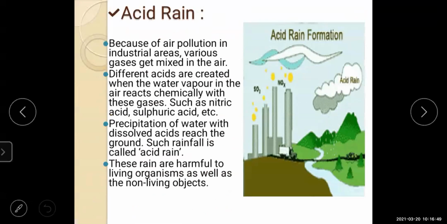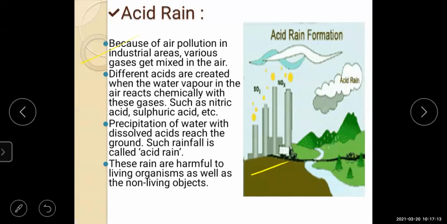Next, the last topic of this chapter is acid rain. What is acid rain? Acid rain means because of air pollution in industrial areas, various gases get mixed in the air.